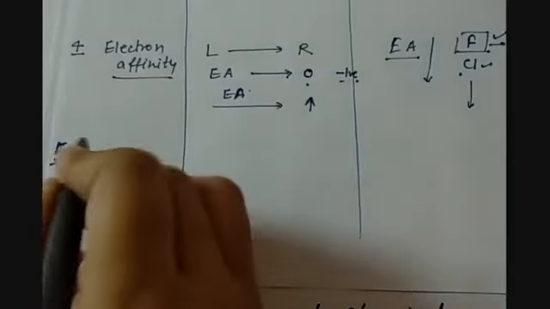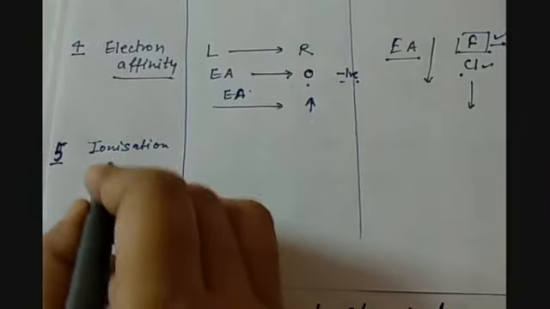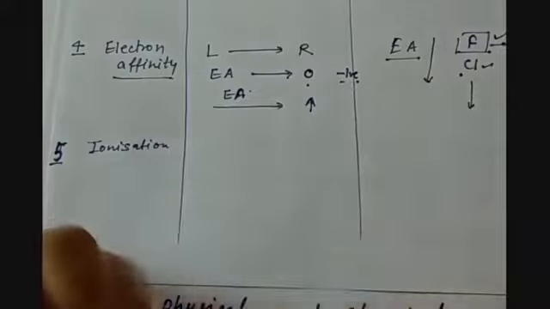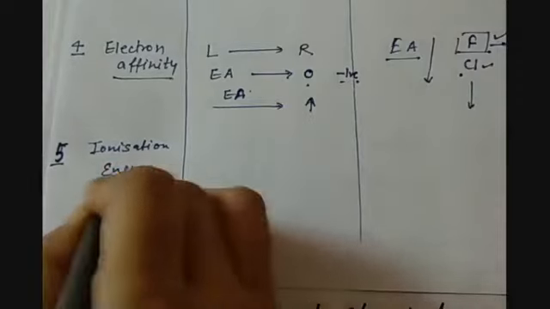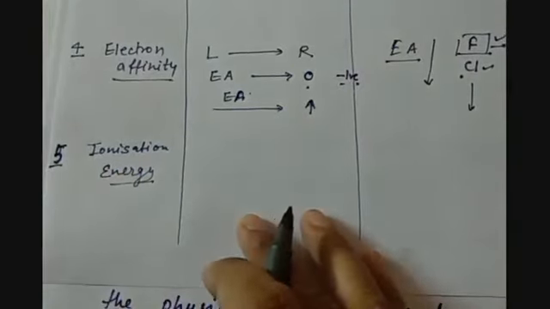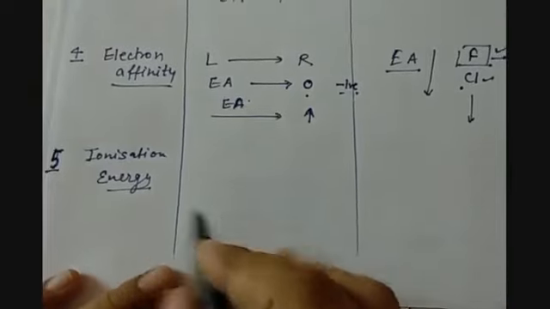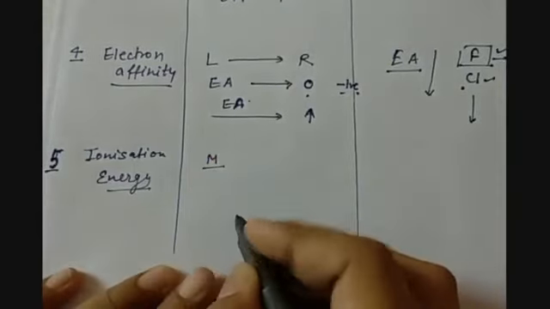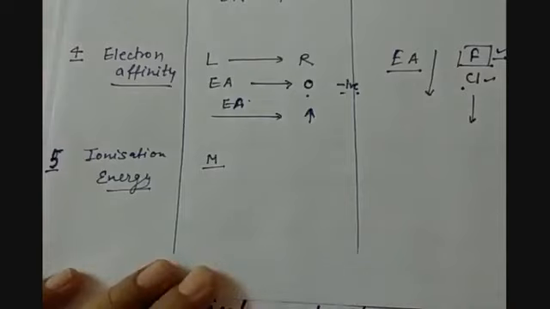Fifth is ionization energy. We know ionization energy is the energy required to remove one electron from an atom or from an ion. Metals are more electropositive, that means they have the tendency to lose electrons, so it is easy to remove electrons from them.